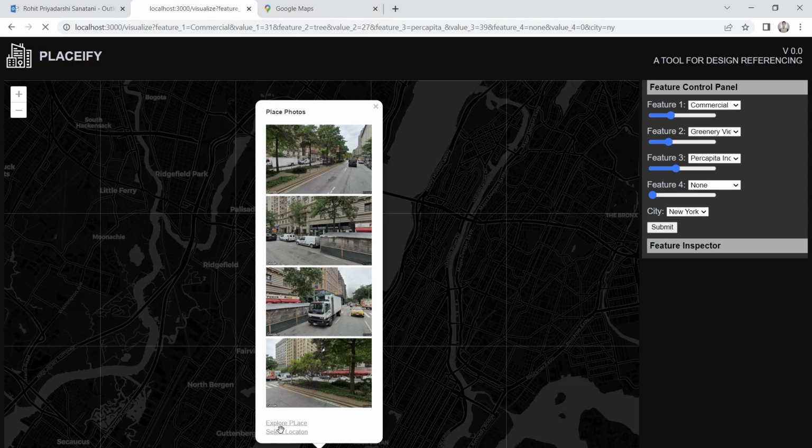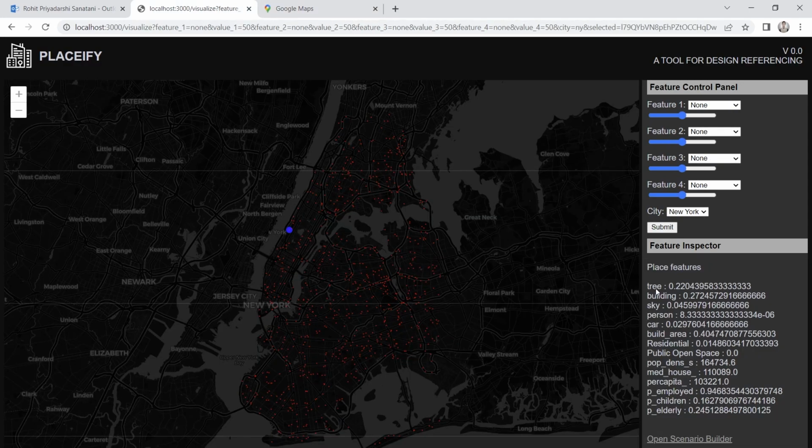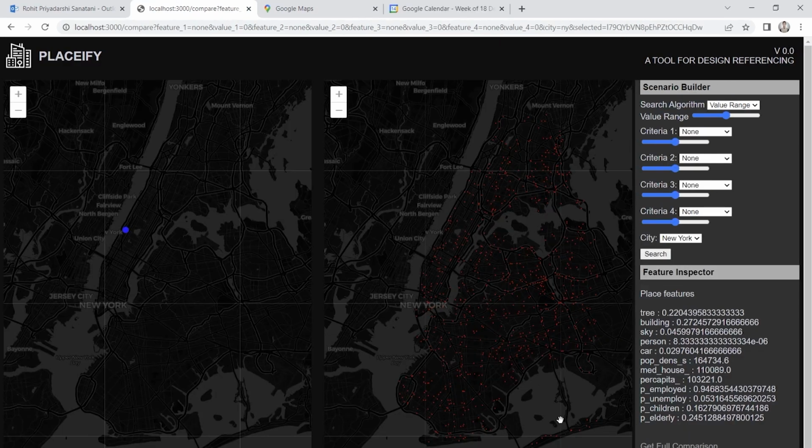Now let's select Broadway as a starting point and examine some of its features. This of course is only a demonstrative subset of features which the database contains. Now we open up the scenario builder. The scenario builder allows the user to explore places in the dataset which are similar to Broadway, except for the qualities which have been modified.